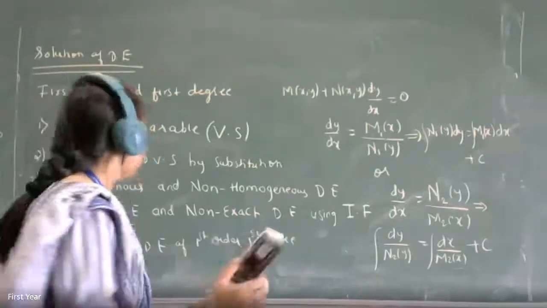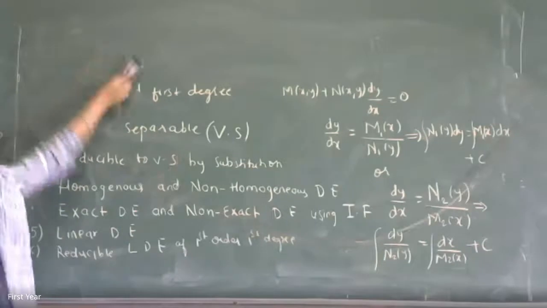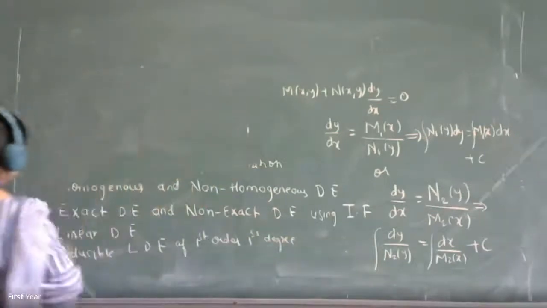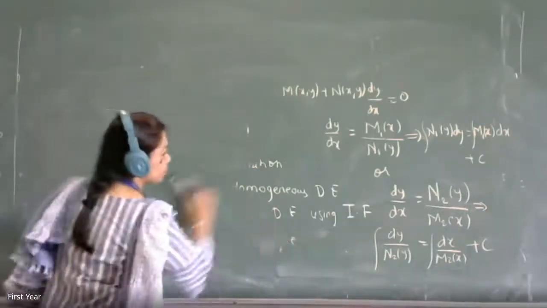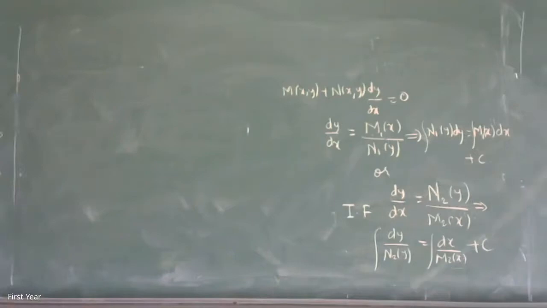Yes, ma'am. Okay, so you please write down this. Now we'll go to the examples. Take down the question.